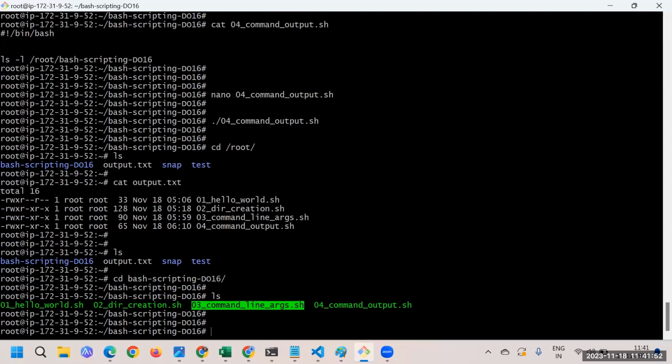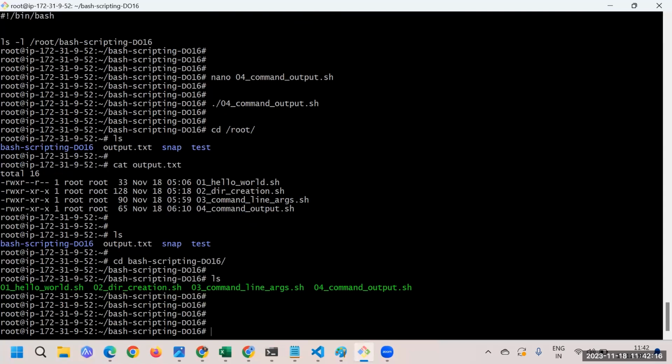Now I cannot go with a higher example. Maybe in upcoming scripts, once we learn a little bit of if else and those things, that would be a good time to take better examples. At this point, I would like to take a very small example, again on the command line arguments only.